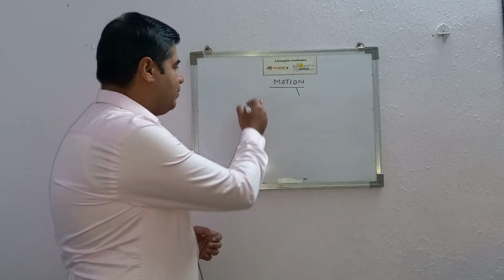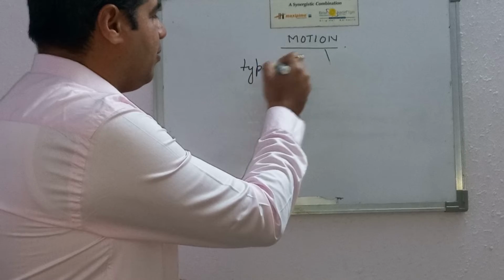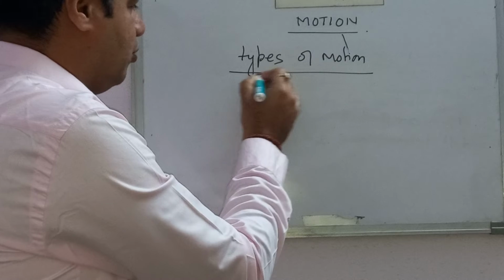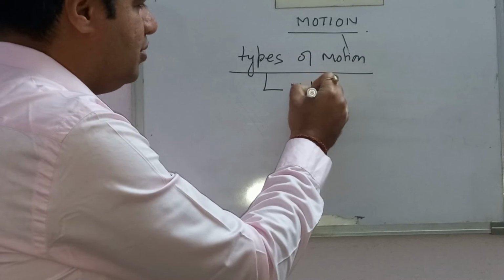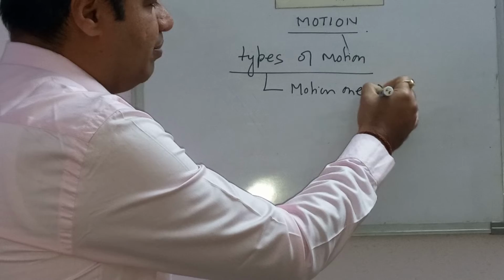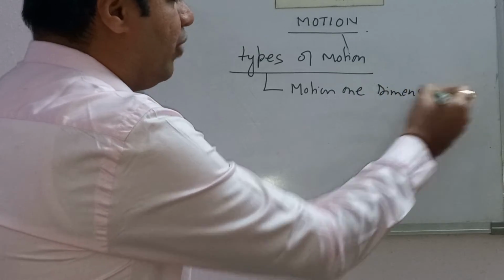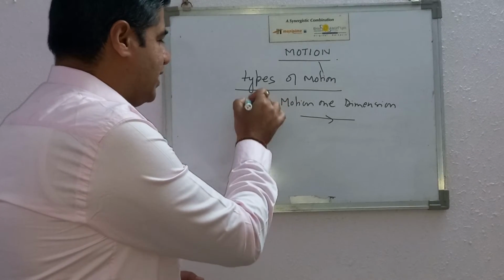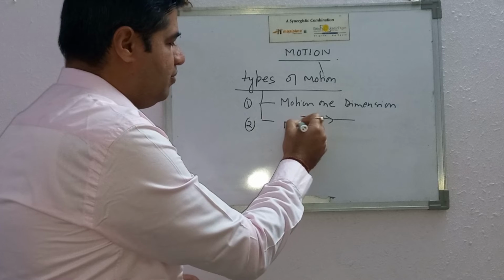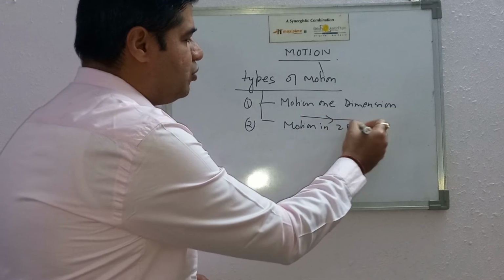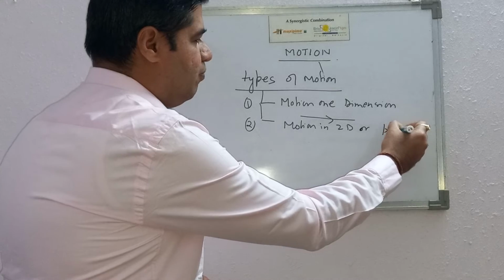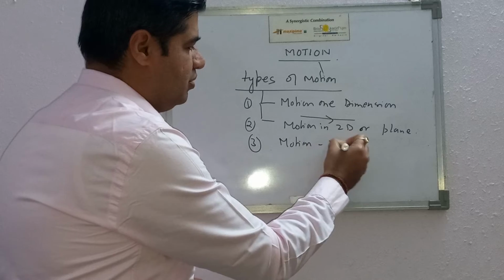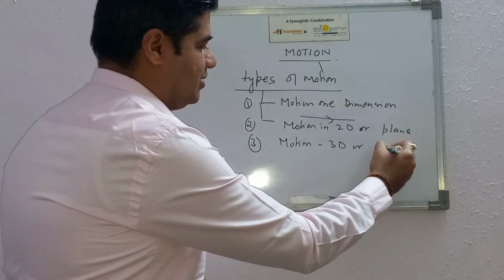Now let's talk about types of motion. There are multitudes of motion, but first of all, we will discuss motion in one dimension, that means we are moving in a straight line. It rarely happens that a body moves in a straight line. Then the second one is motion in two dimensions, or you can say motion in a plane. And the third one is motion in three dimensions, or you can say motion in space.